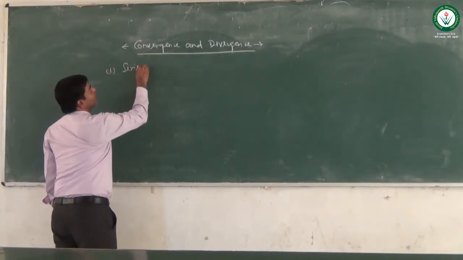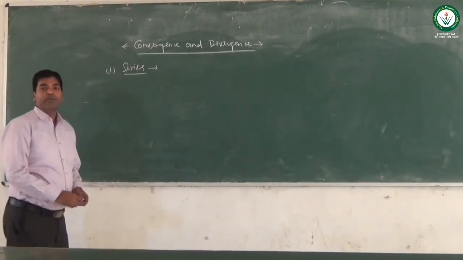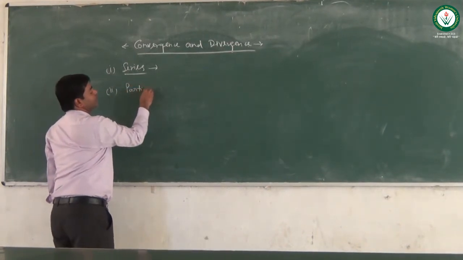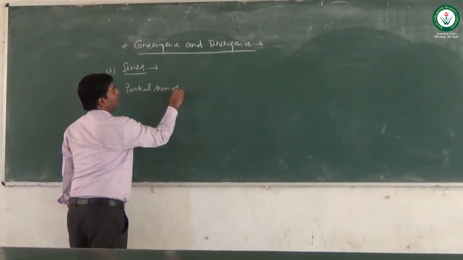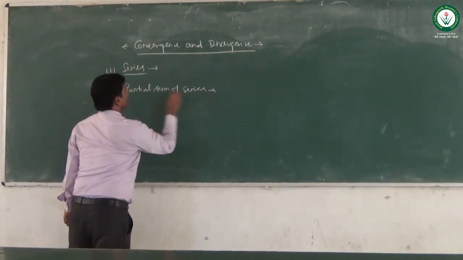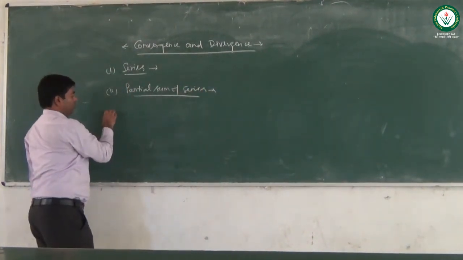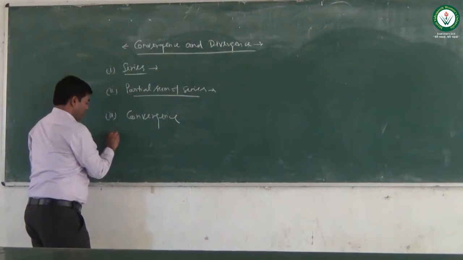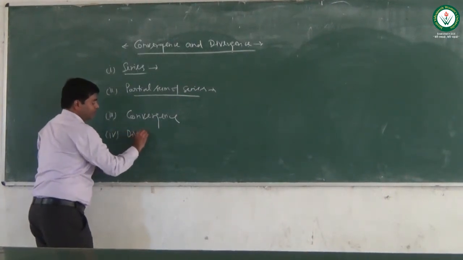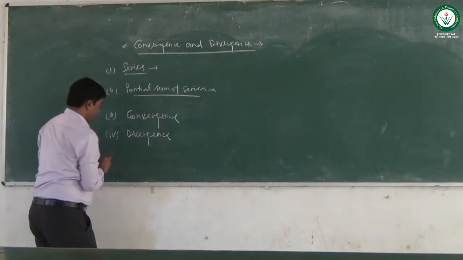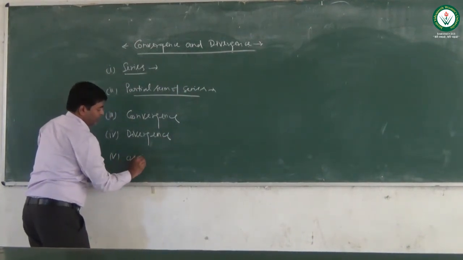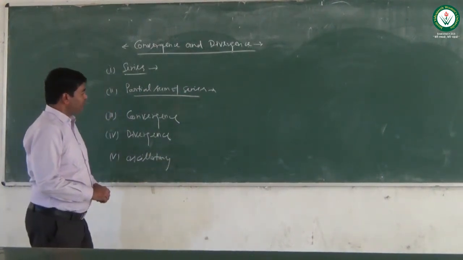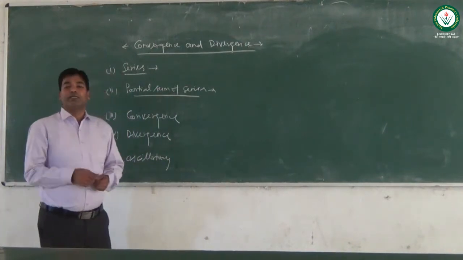What is the meaning of series? And second, what is the meaning of partial sum of a series? What is the meaning of convergence? What is the meaning of divergence? And what is the meaning of oscillatory? We have already introduced the term sequence.